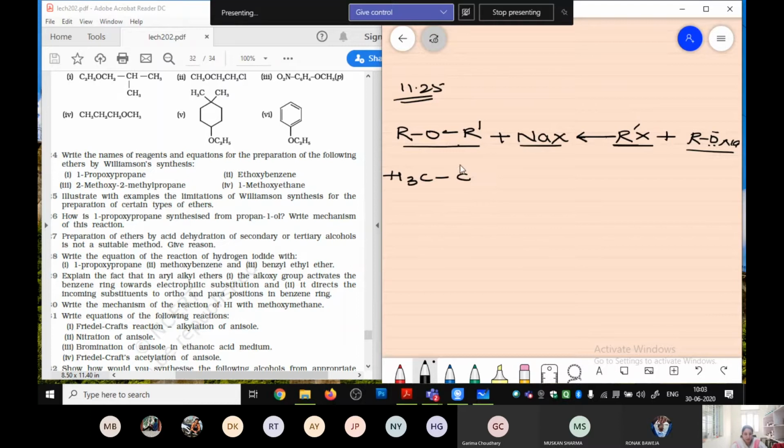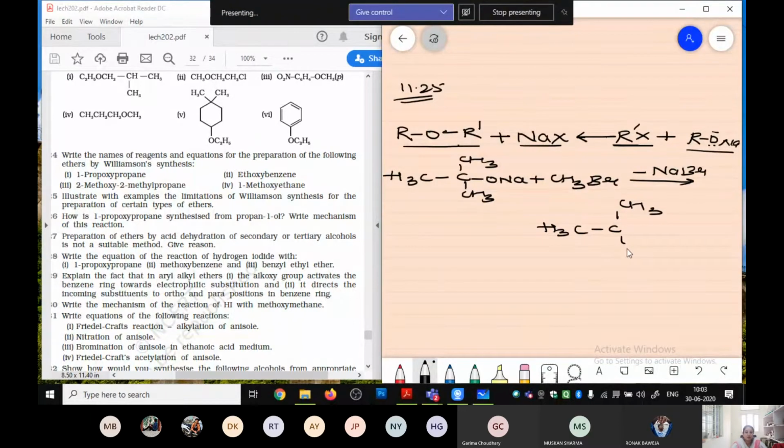Now let's look at the reaction for that. Say suppose we have taken CH3 CH3 CH3 ONa plus CH3 Br. Now over here what is going to happen? Your minus NaBr is going to be eliminated. Now what is left with us? CH3 CH3 CH3 O CH3. This is being left. It means that we are getting an ether when we have taken a primary alkyl halide.